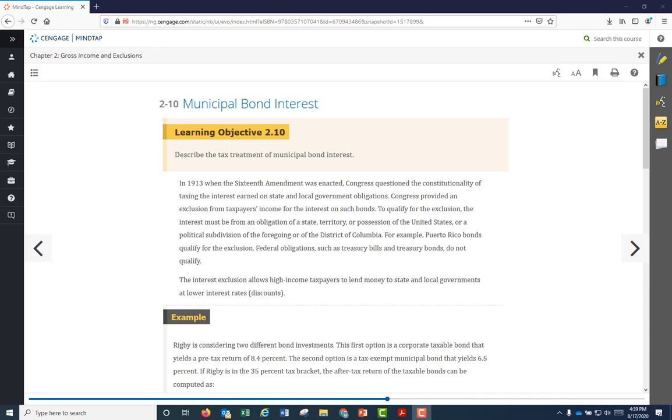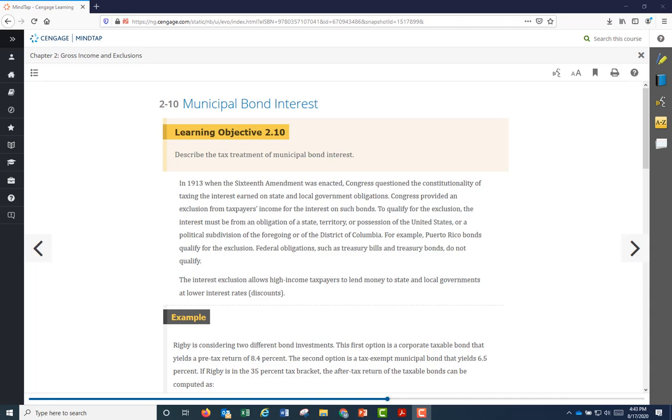Next type of income is municipal bond interest. First off, what is a municipal bond? It is a debt security, in other words, a loan issued by a state, municipality, or county to finance capital expenditures, such as building highways, bridges, schools. These are not taxable when it pays interest as income to the holder of the bond.